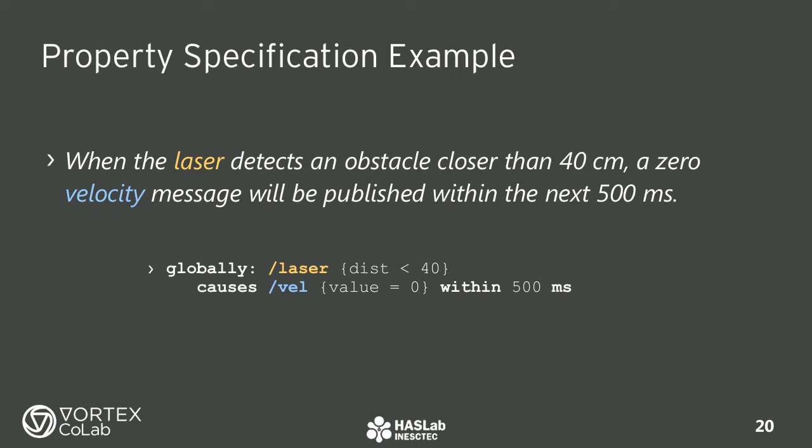Globally means that the property should always be true. And it is always the case that a laser message, with a distance less than 40, causes a zero-velocity message within 500 milliseconds. Let us now see how this high-level property is converted into a trace schema.